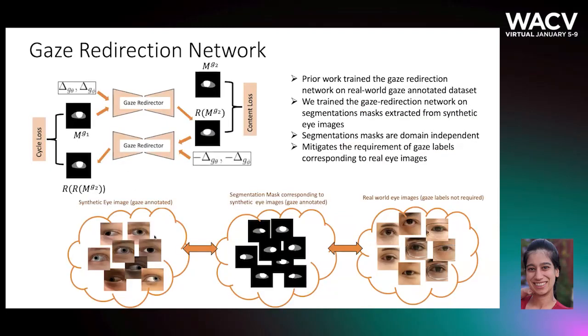Gaze redirection on the segmentation mask can be done by training a model on the masks corresponding to the synthetic eye images, which have gaze annotations. Since the segmentation masks are domain independent, the trained model can be applied to the ones extracted from the real eye images. This mitigates the need for using a gaze-labeled real-world dataset.